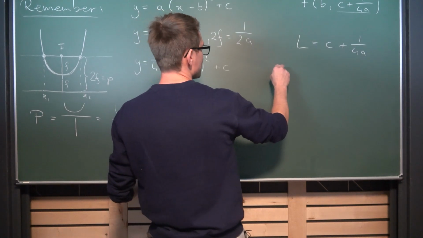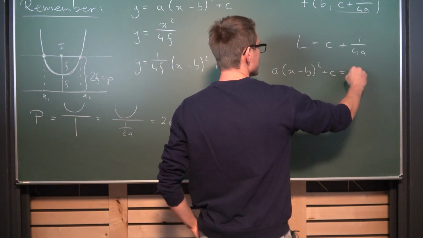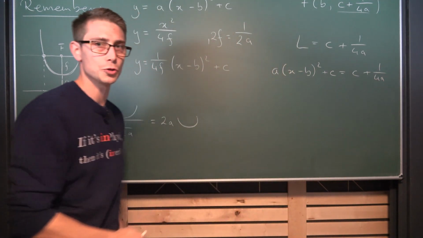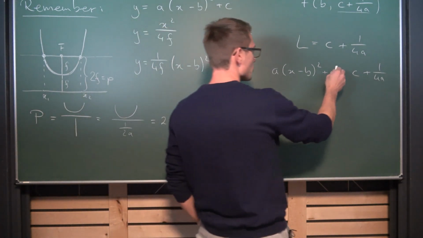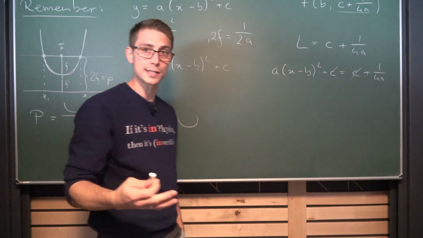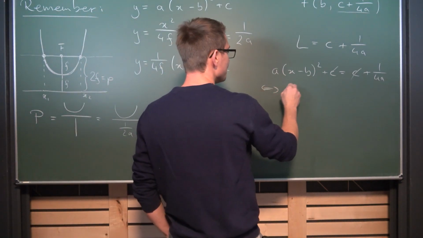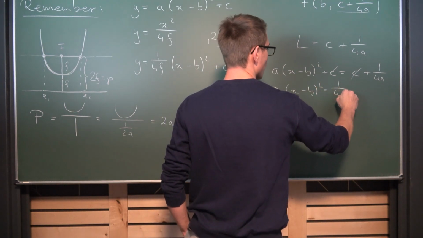So we are going to set it equal, namely a times (x minus b) squared plus c is equal to c plus 1 over 4a. And now we are going to do math. Not with e, but with a. We are going to subtract c on both sides. We are going to divide both sides by a. It's non-zero, obviously, because otherwise it would be a constant function, not a parabola, giving us overall that (x minus b) squared is the same as (1 over 4a) squared.